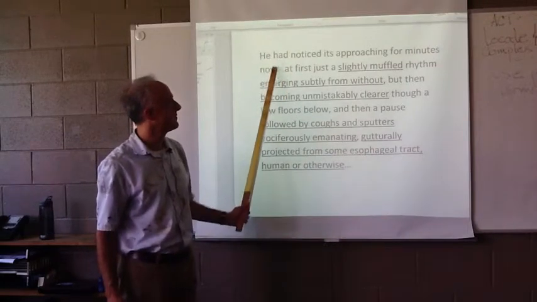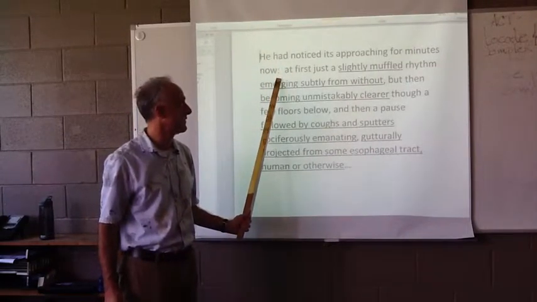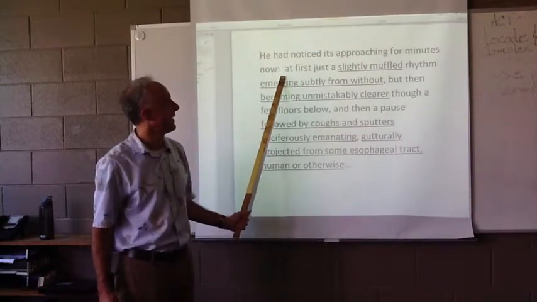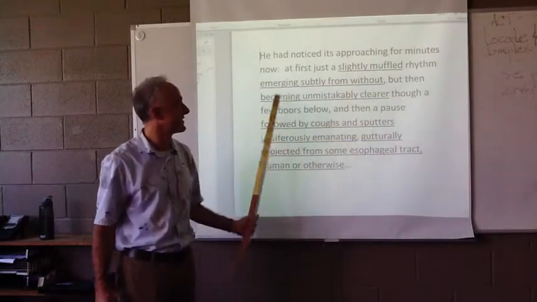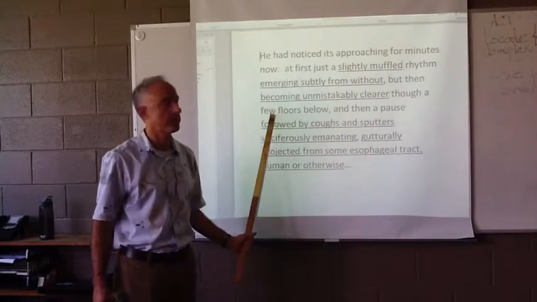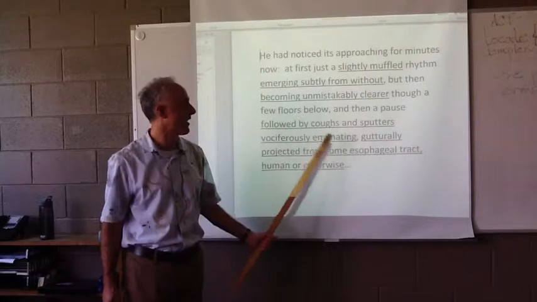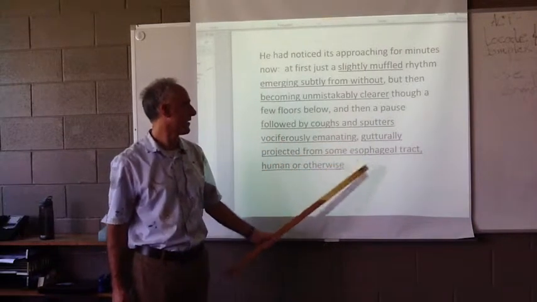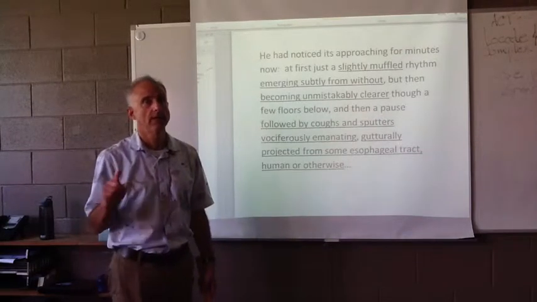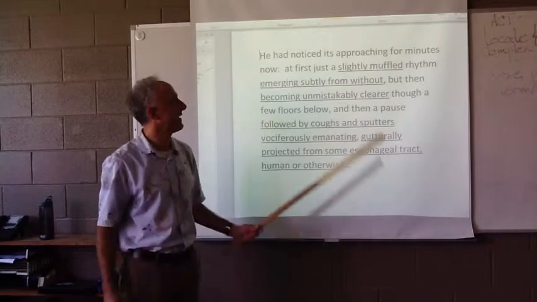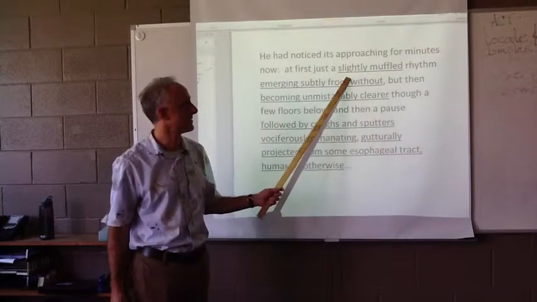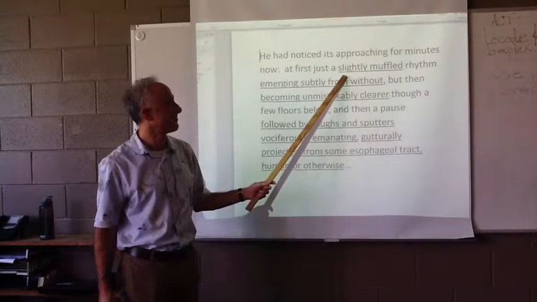So I start with an independent clause. He had noticed its approaching for minutes now. Colon, just like he did, but in my own way. At first, just a slightly muffled rhythm emerging subtly from without, but then becoming unmistakably clearer through a few floors below, and then a pause followed by coughs and sputters vociferously emanating, gutturally projected from some esophageal tract, human or otherwise. I know it's hard to take that in, but I want you to underline the participial phrases or single participles, if that's all there are.